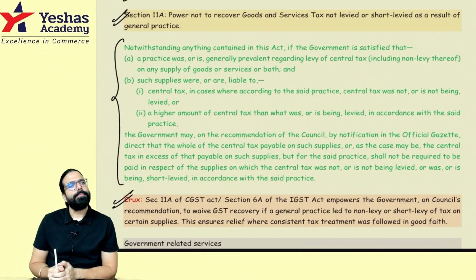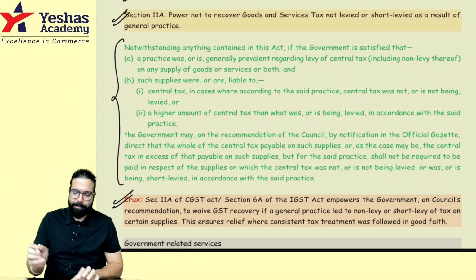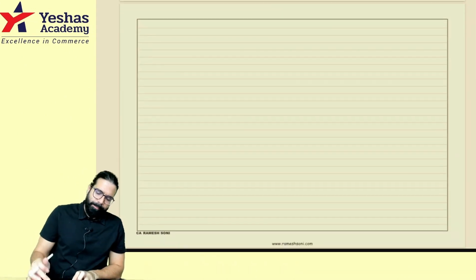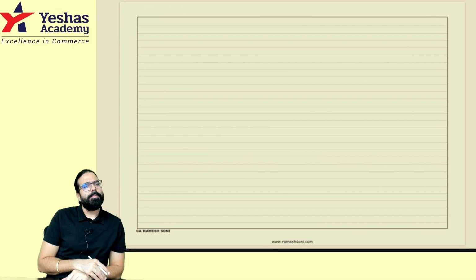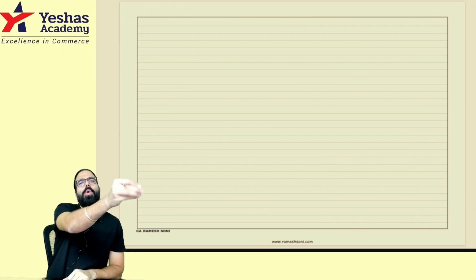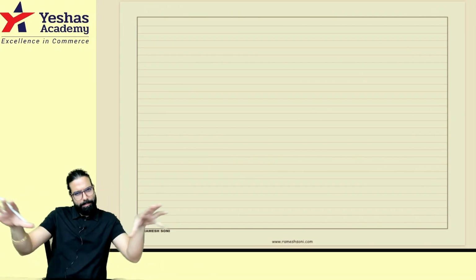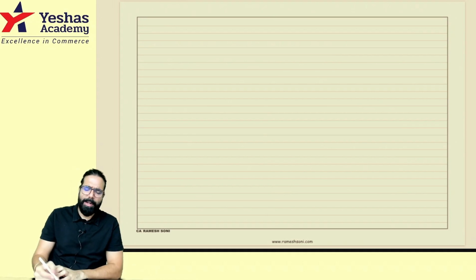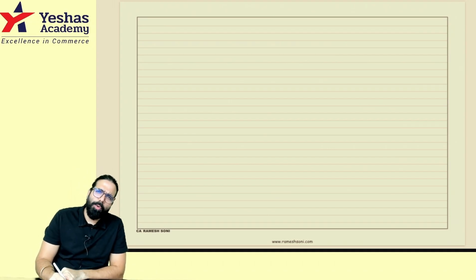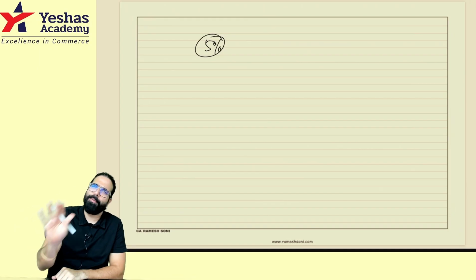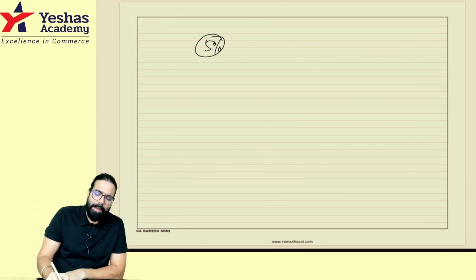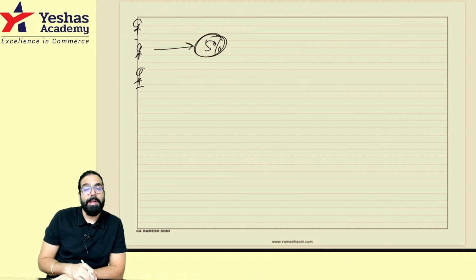For an example, one particular industry, what they did is, industry means, for example, those who are making jute bags, I'm telling for example, they went ahead and thought of making jute bags and supplying them at a GST rate of only 5%. I'm not talking from a practical point of view, I'm just giving an example. And all the manufacturers who are there are just selling at 5% GST.